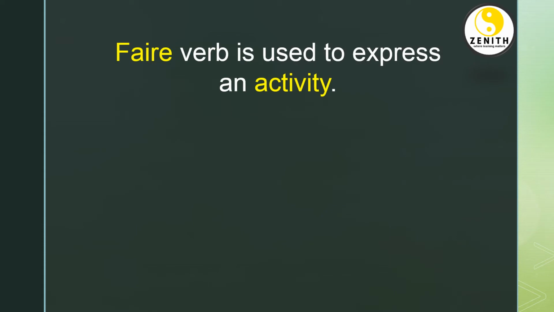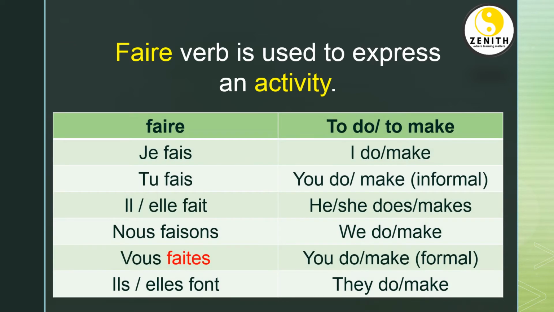So, the faire verb is used to express an activity. First, let us understand the conjugation of this verb. As I told you, this is an irregular verb. That means you have to learn this verb by heart. So, faire, the meaning of this verb in English is to do or to make. The conjugation is je fais, tu fais, elle fait, nous faisons, vous faites, elles font.